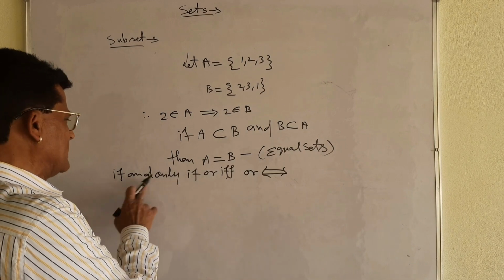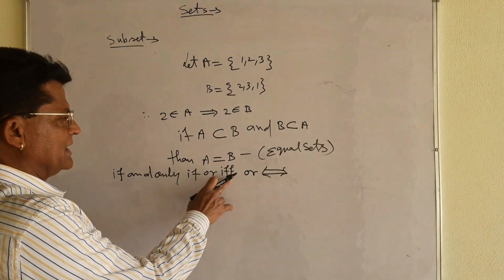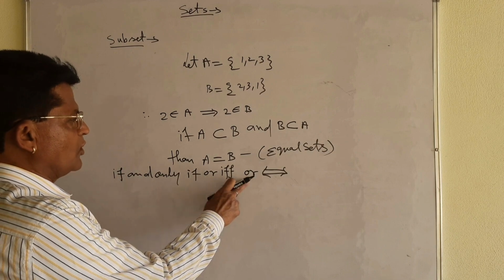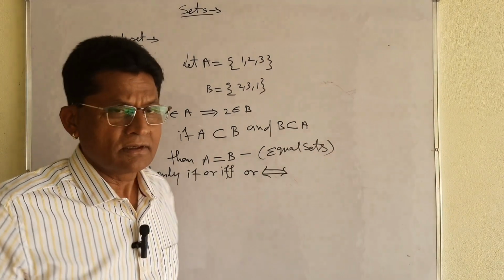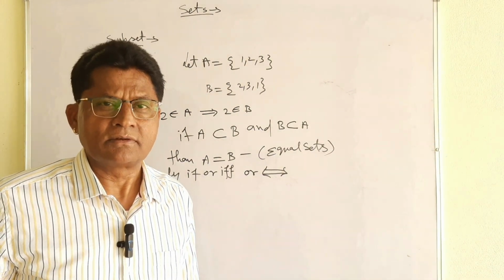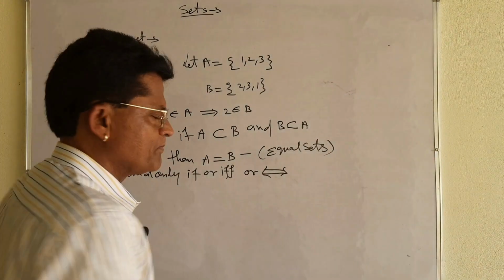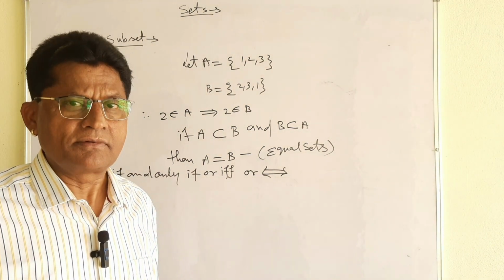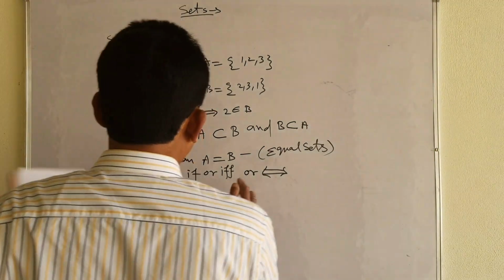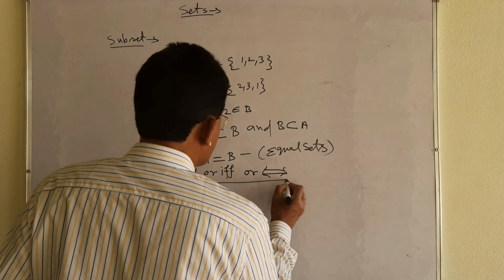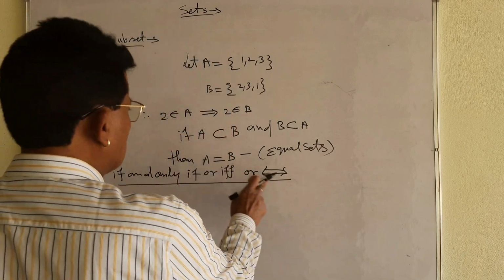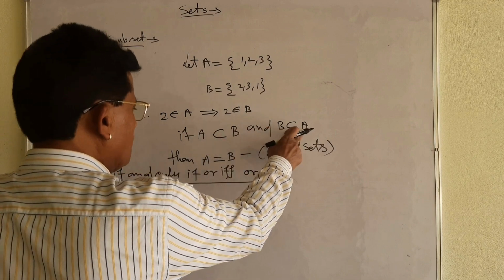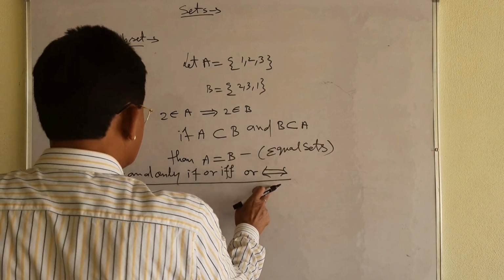If and only if: either you write if and only if, or its short form is this one, or you write this symbol. Its name is: in two directions there is the implication. That is why you be careful regarding that one. I am going to emphasize it. And you can put this symbol. How? A is a subset of B and B is a subset of A. Then both the sets are equal, then you put this symbol.